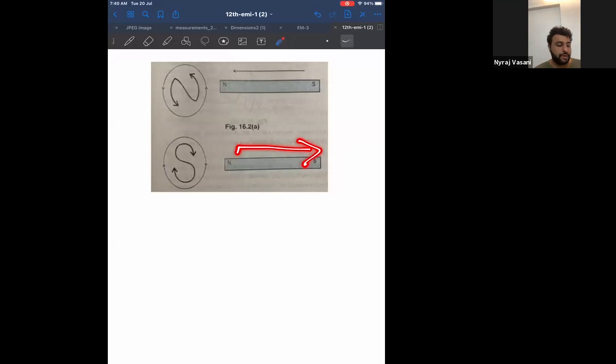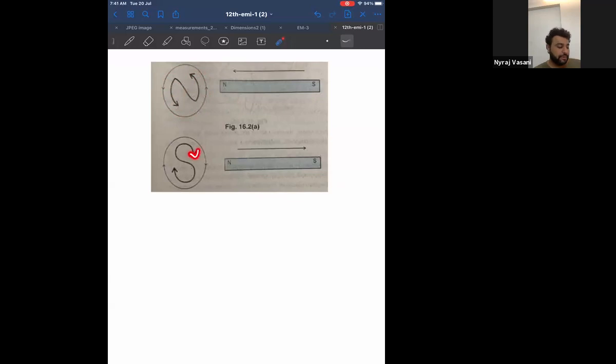Exactly opposite. Now, the best way to bring a north pole towards you is to act like a south pole. Therefore, can I say when the north pole is going away from the coil, it behaves like a south pole, and when the north pole is brought towards the coil, it behaves like a north pole. Now, how does a coil behave like a north pole? Look at the diagram. The current goes in the anti-clockwise direction. Do you see how north is written?